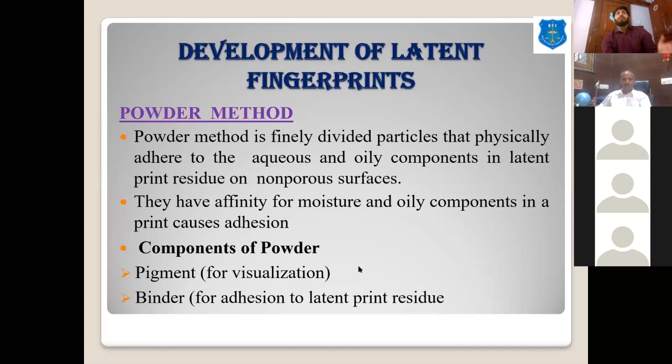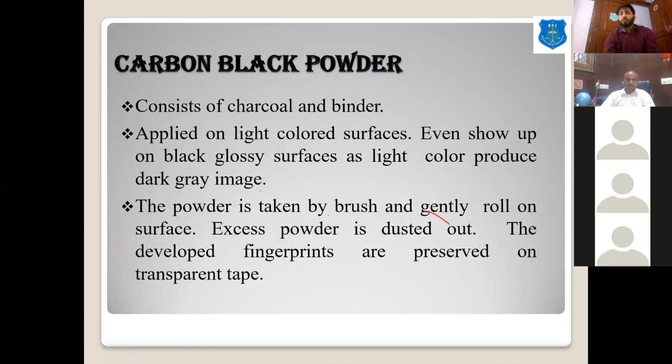Like if there is a darker surface, like some black surface or brown surface, then we have to use the contrasting color, means the lighter color. Like we can use yellow color powder, we can use white color powder, so that a contrasting image of the fingerprint can be developed. And the role of binder is to adhere with the water or the fatty residue of the fingerprint.